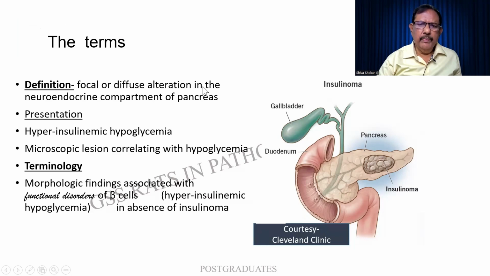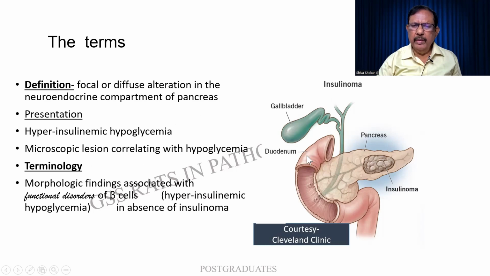The terms: there is a focal or a diffuse alteration in the neuroendocrine compartment of the pancreas, so it can be the islet cells and so on. It presents with hyperinsulinemic hypoglycemia. Whenever the insulin is increased, there is a hypoglycemia. And also you find that there can be microscopic lesions which can correlate with hypoglycemia.